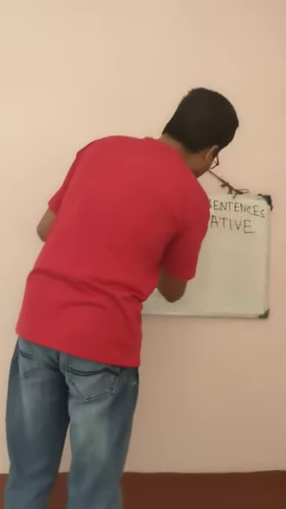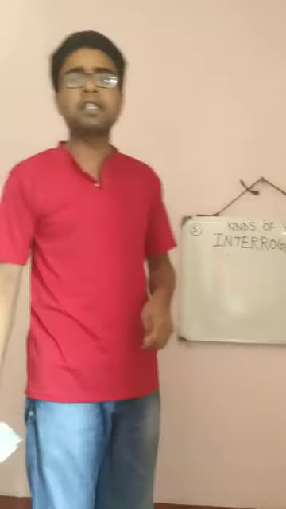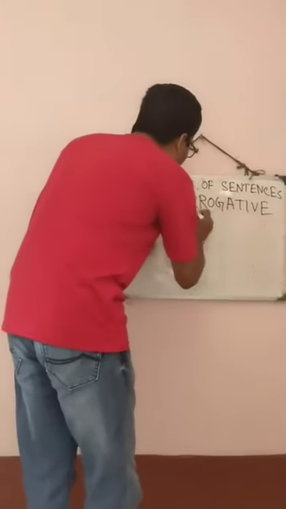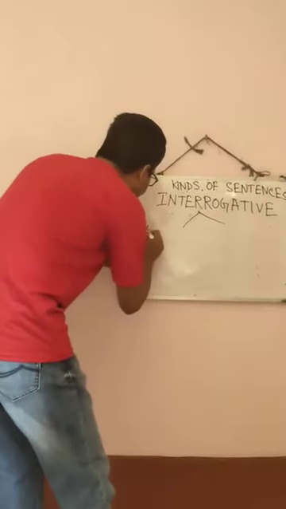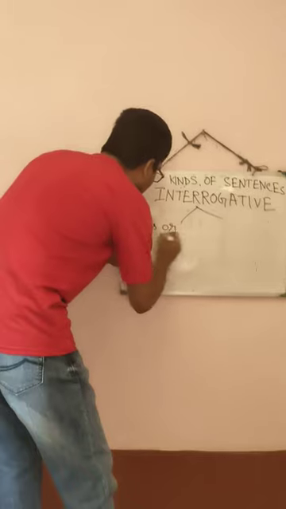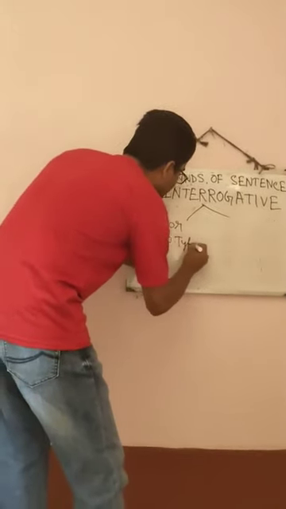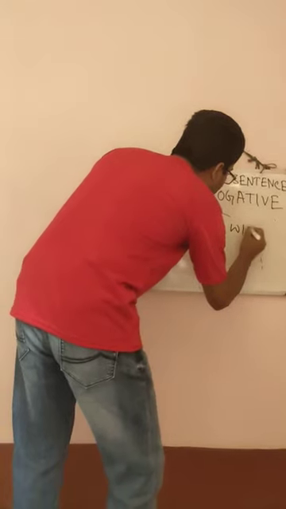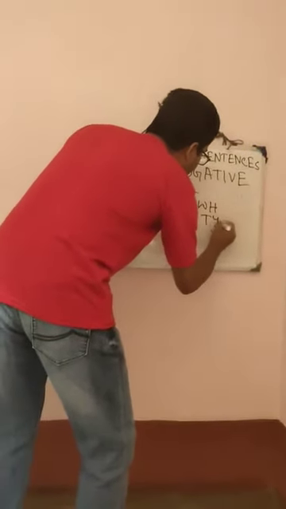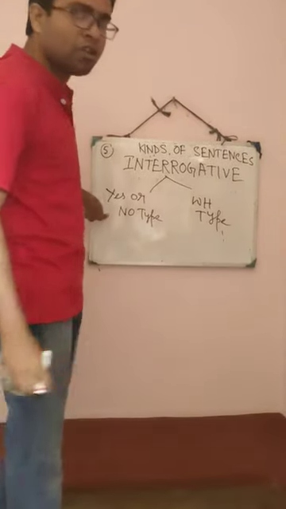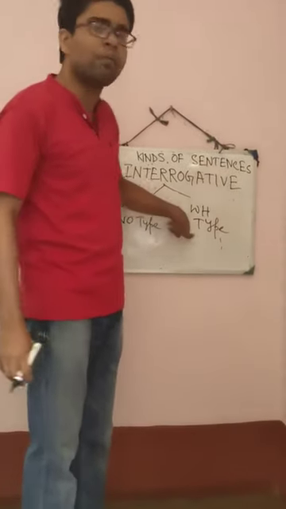And at the same time, you should keep in mind that an interrogative sentence is divided into two parts. Okay? One is yes or no type, and the other one is WH type. Now we will try to know what is yes or no type and what is WH type.